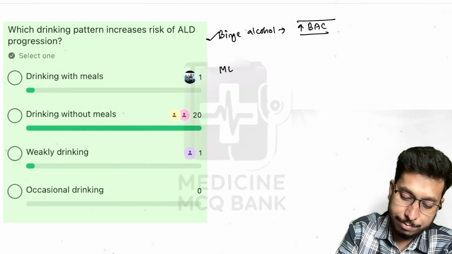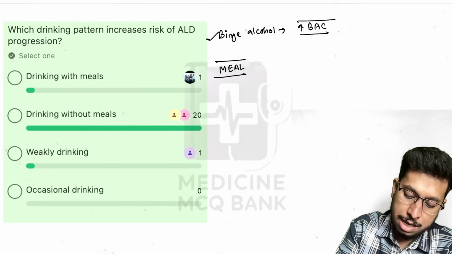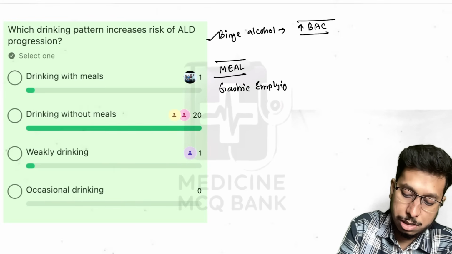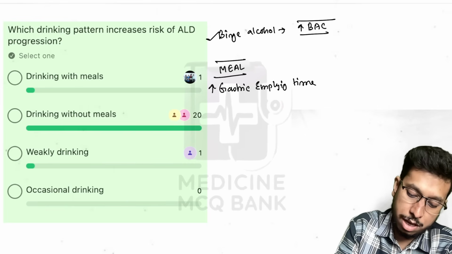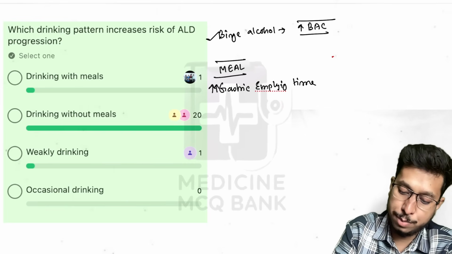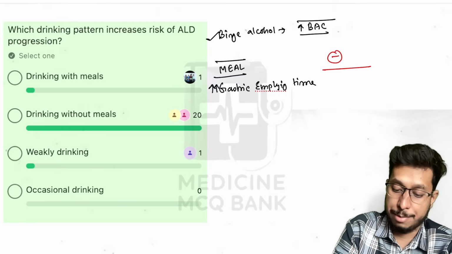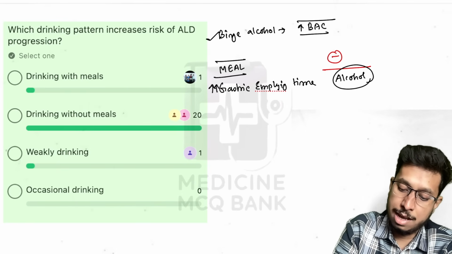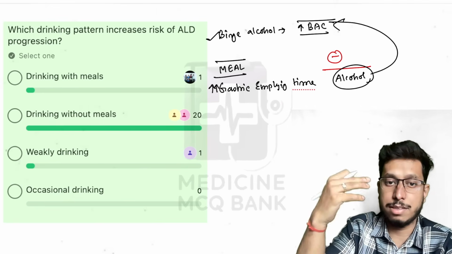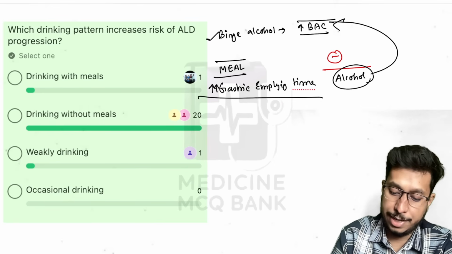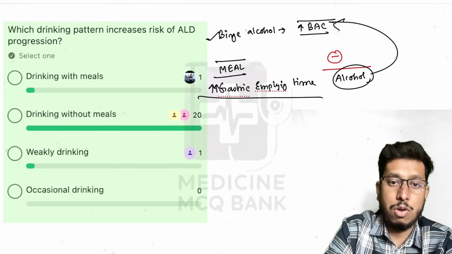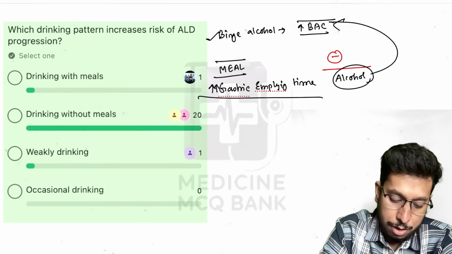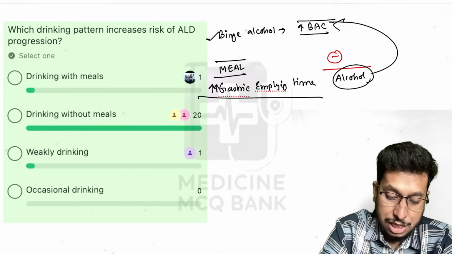With meals, in presence of a meal, gastric emptying time increases, whereas in absence of it there is no increase in the gastric emptying time. So most of the alcohol gets absorbed from the duodenum into the circulation, resulting in increase in blood alcohol concentration above a certain threshold. But with increased gastric emptying time, absorption is slowed down. So the amount of alcohol in the circulation reduces. Therefore, with a meal, the risk of alcohol-induced injury is less.